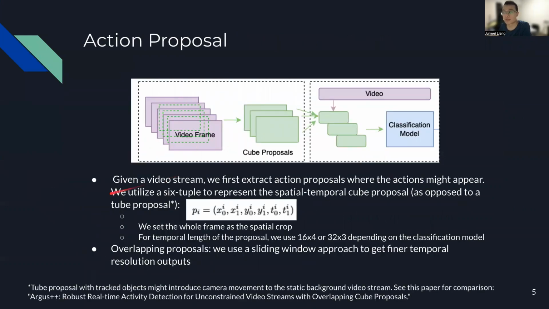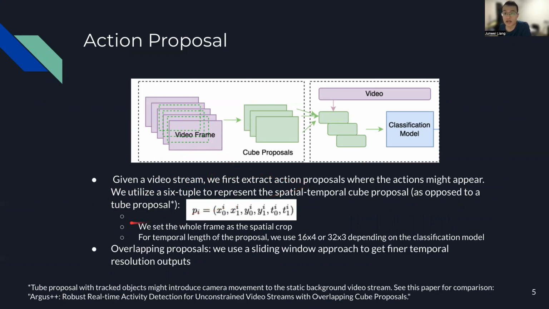Given a video stream, here's the action proposal module in detail. We first extract action proposals where the action might appear. We utilize a 6-tuple to represent the spatial-temporal tube proposal, as opposed to a cube proposal.